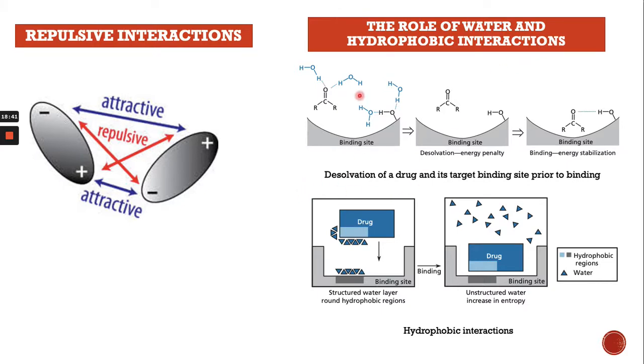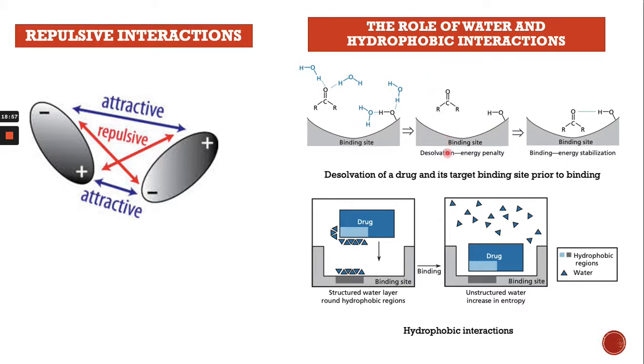For example, this one is the drug, and water is solvated around the drug, which helps the drug molecule come and interact with the binding site.